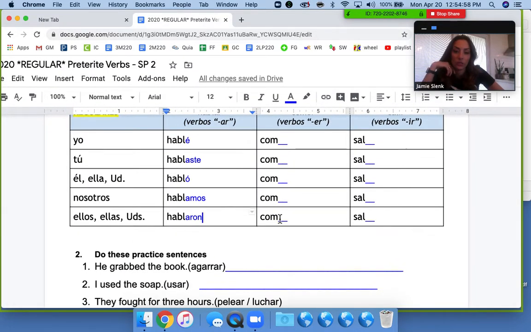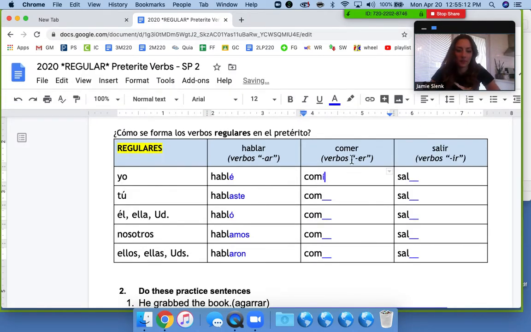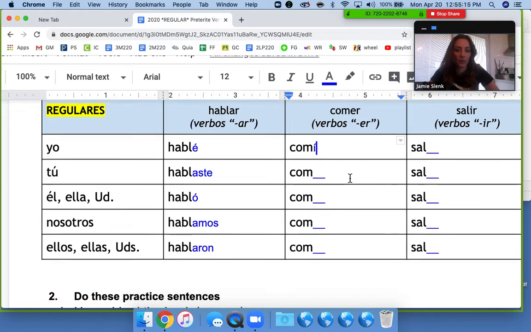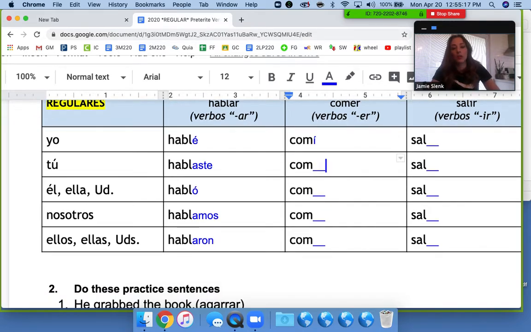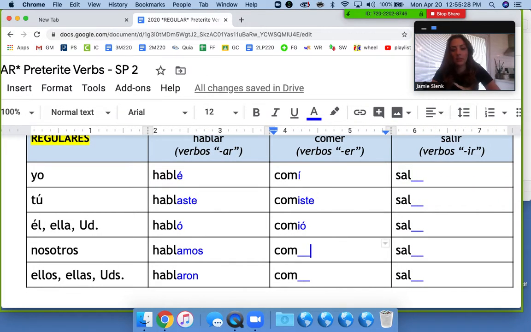Okay, now we're going to do the ER verbs. Our example verb is comer, which is to eat. We take off the ER and we replace it with the following. Comí is I ate, and it's an I with an accent. You ate is comiste. He or she ate is comió, C-O-M-I-O with an accent. We ate is comimos, and they ate, or you all ate, is comieron.